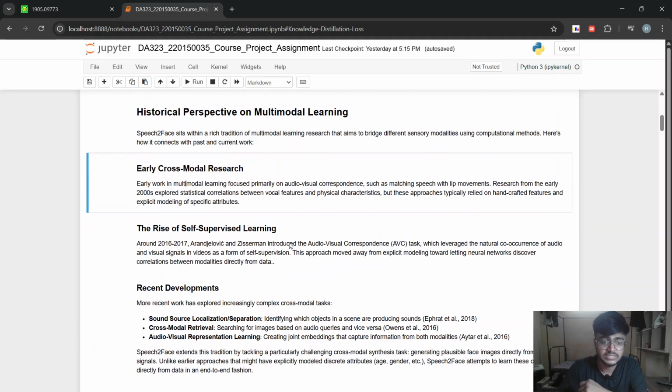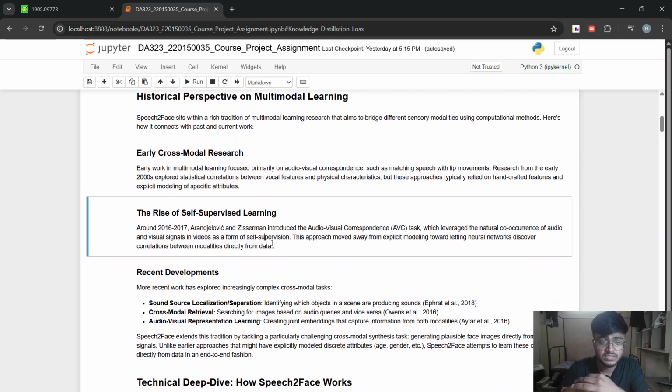But after 2016 and 2017, Arandjelović and Zisserman introduced the audio-visual correspondence task using self-supervised learning. They have the video, so they have the audio and the corresponding image, and they are able to naturally correlate the audio and the video without any human intervention through self-supervised learning.